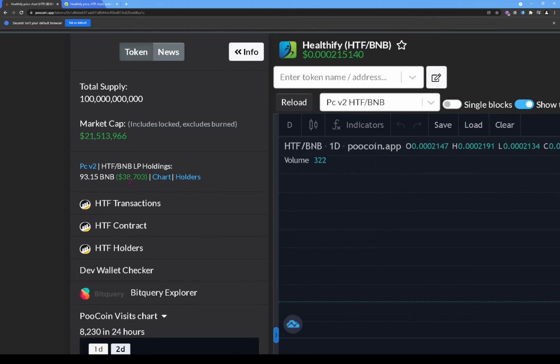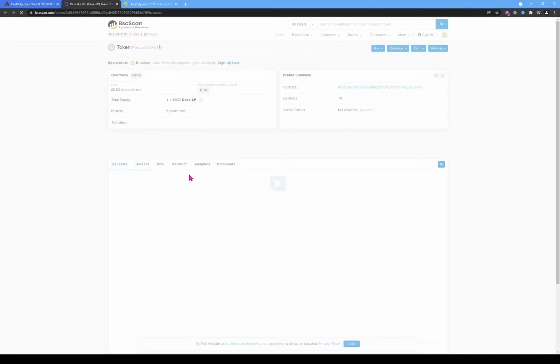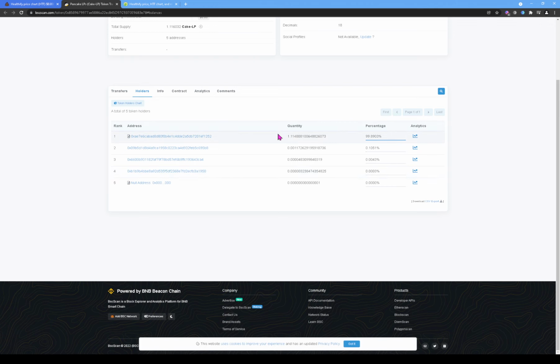All right, so let's see liquidity pool, $38,703. Let's click on holders to see who's actually holding this liquidity. And here we can see that a locked contract is actually holding 99.89% of the liquidity. We'll find out who's actually holding that liquidity later.